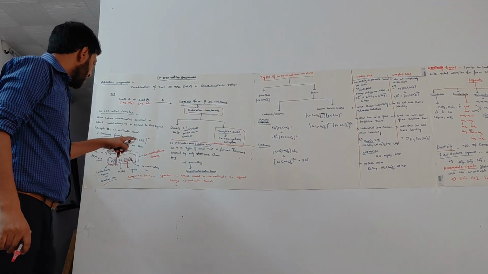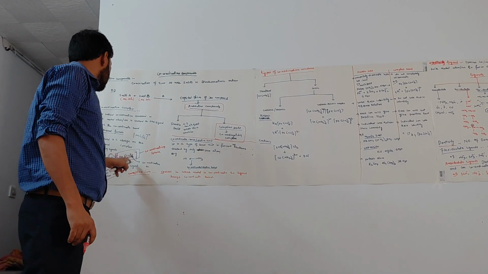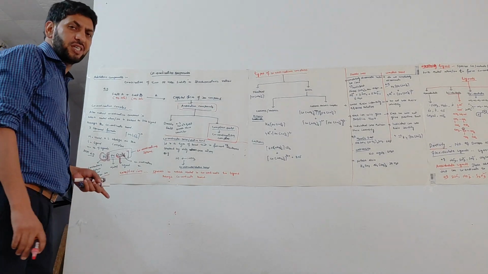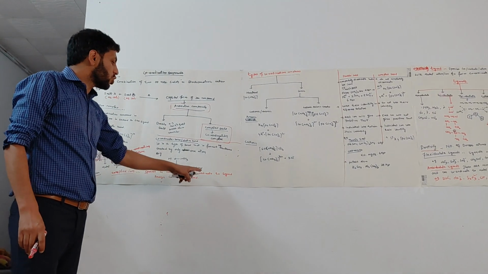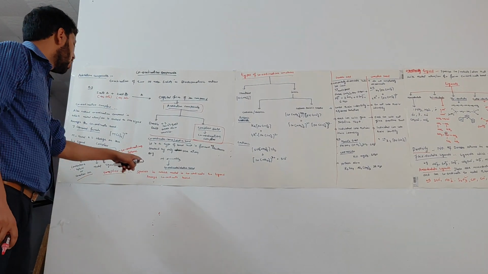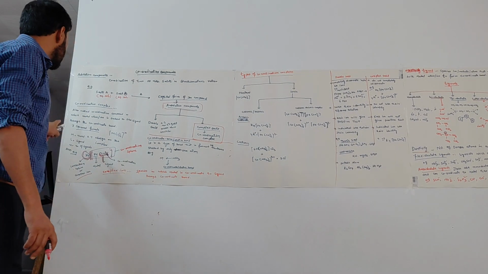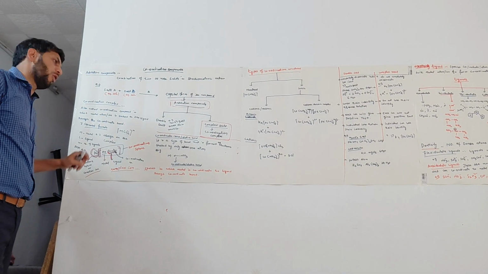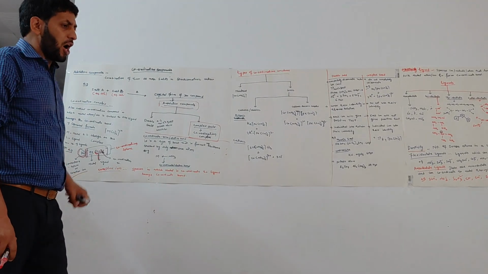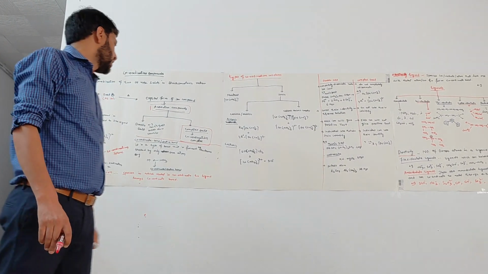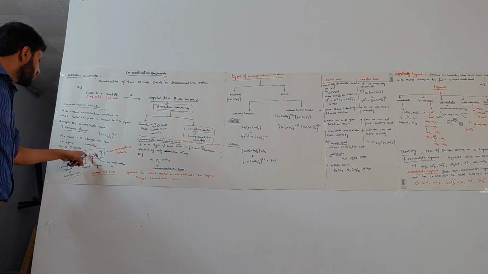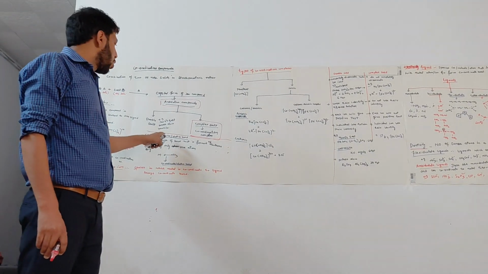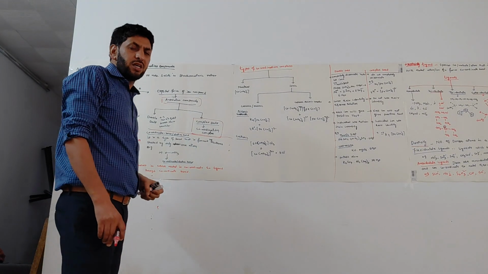Coming to the next point, that is the complex ion. A complex ion is a species in which the metal is coordinated to ligands through coordinate bonds. This was the general representation of the coordination complex or coordination compound. Here I talked about the coordinate bond or dative bond, which is present between the metal cation and the ligand.